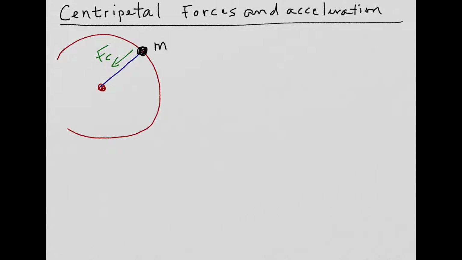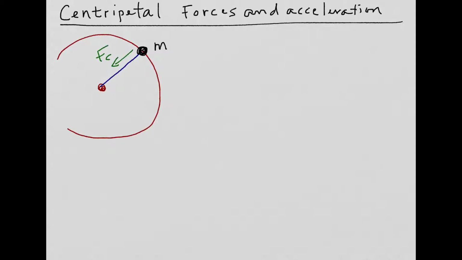So let's take an example where we have a mass here that's on a string and it's going around at constant speed like this. The string is what's pulling the mass inward constantly. That's a centripetal force, the tension in the string.